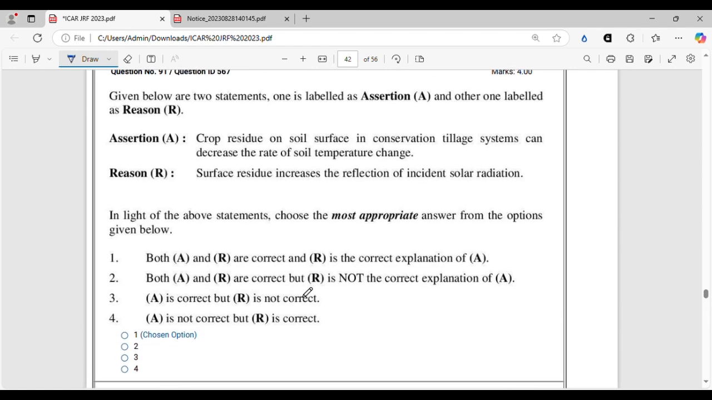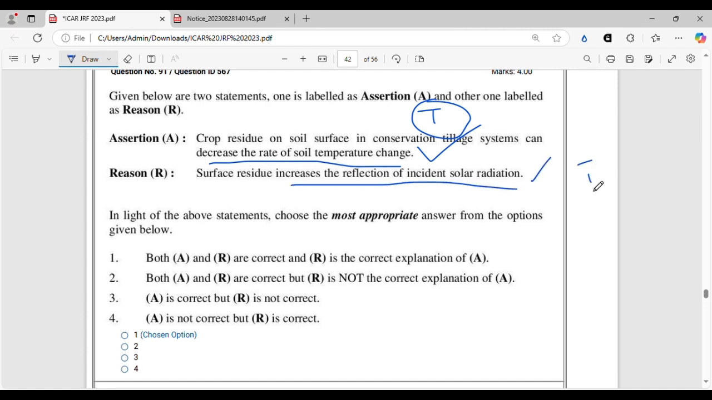And the next question is, crop residue on soil surface in conservation tillage system can decrease the rate of soil temperature change. Of course, it is true. Crop residue on the soil surface acts as an insulator material and does not allow sunlight to pass. That is why it can decrease the rate of soil temperature change and can attain a state of equilibrium almost. All right. And the reason is surface residue increases the reflection of incident solar radiation.